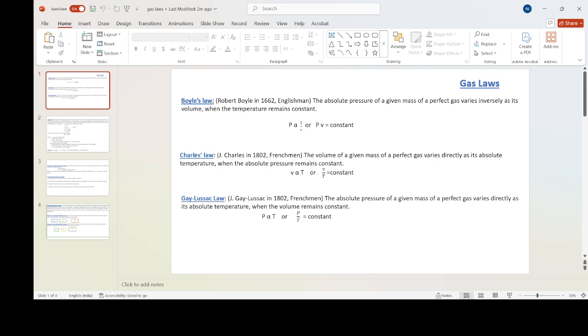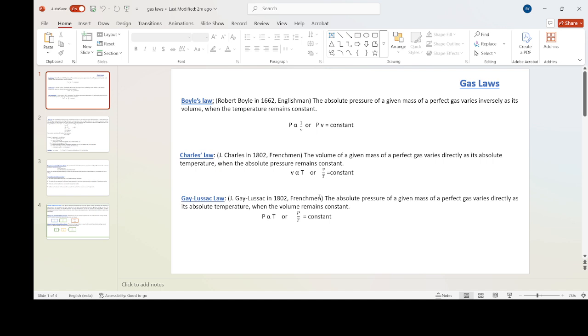Second law is Charles law. The volume of a given mass of a perfect gas varies directly as its absolute temperature when the absolute pressure remains constant. Means volume is proportional to T, or V by T is equal to constant.